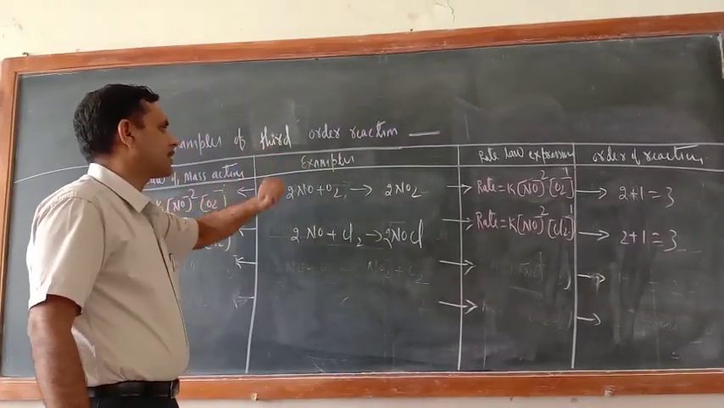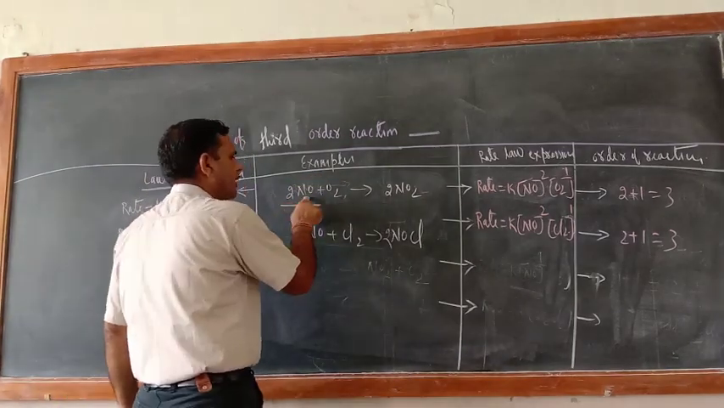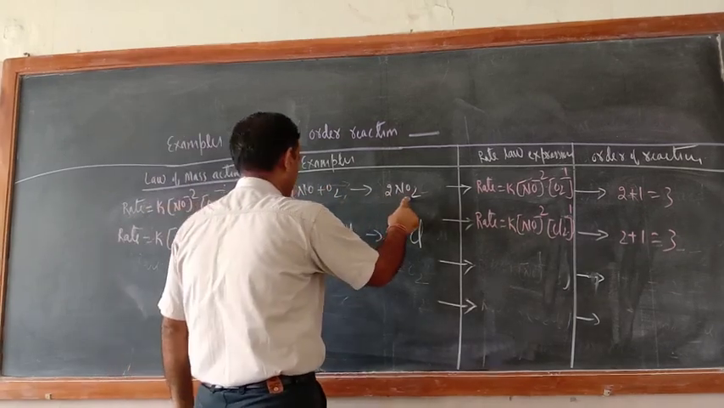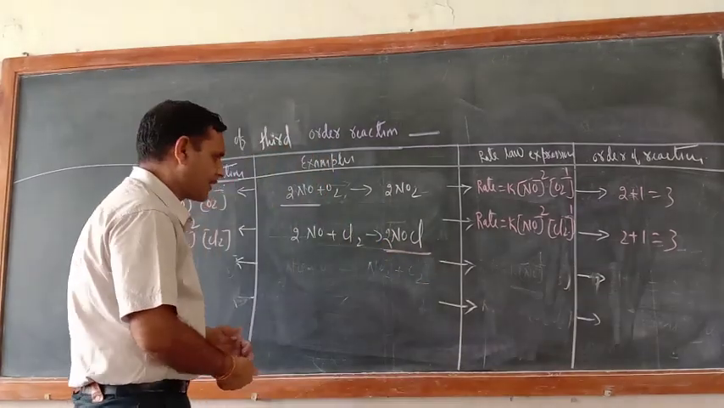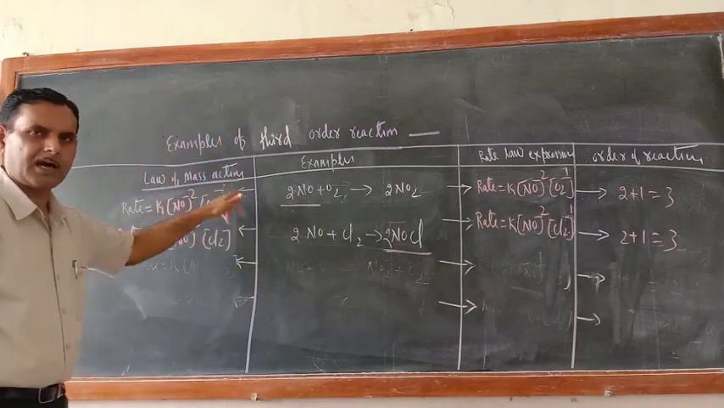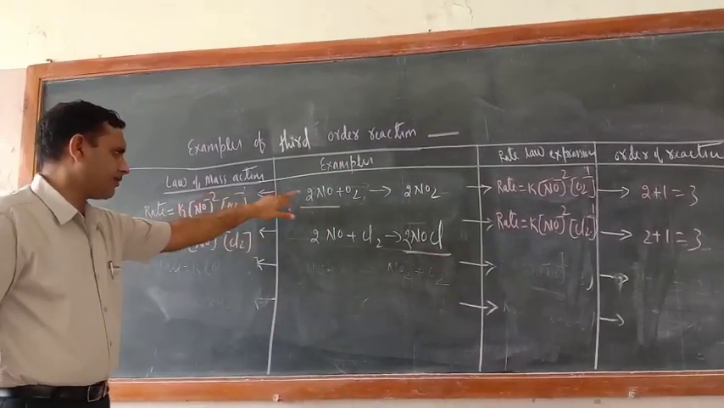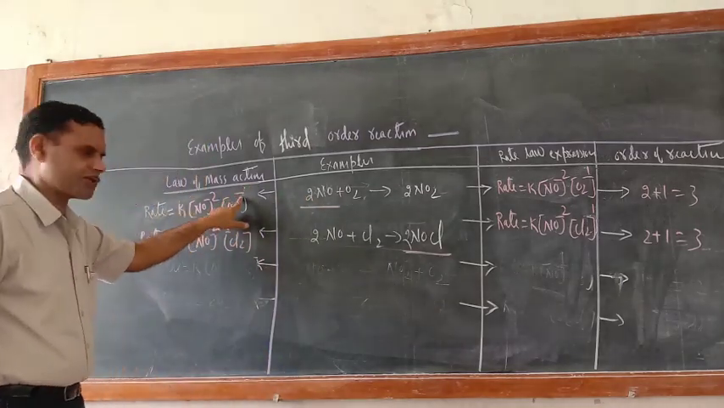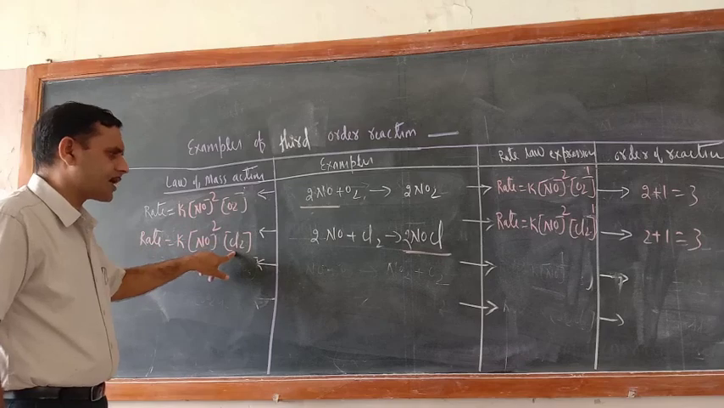Now examples of third order reaction. In third order reaction, this is the prominent example. 2NO plus O2. This is the nitric oxide reacting with the oxygen and forming 2NO2. Now 2NO plus Cl2 equal to 2NOCl, nitrosyl chloride. So just see, law of mass action is based on balanced chemical equation. So the rate equal to K [NO] raised to the power 2 and [O2] raised to the power 1. There is no need to write 1 because it is understood. Similarly, in this case, rate equal to K [NO] raised to the power 2 and [Cl2].